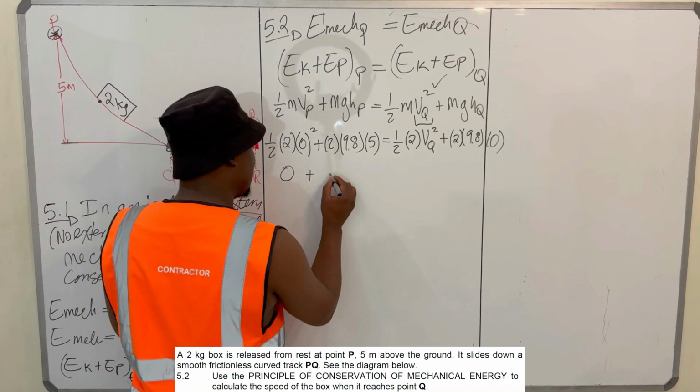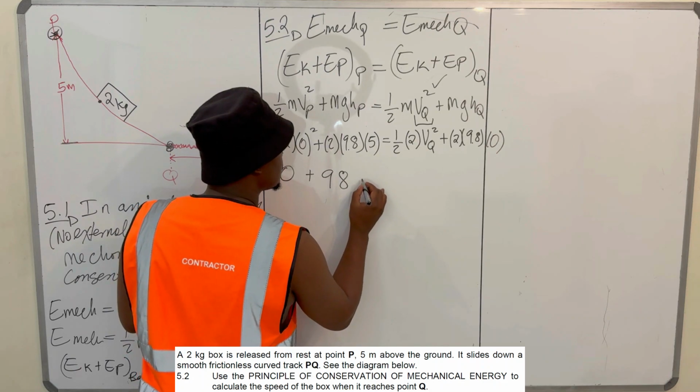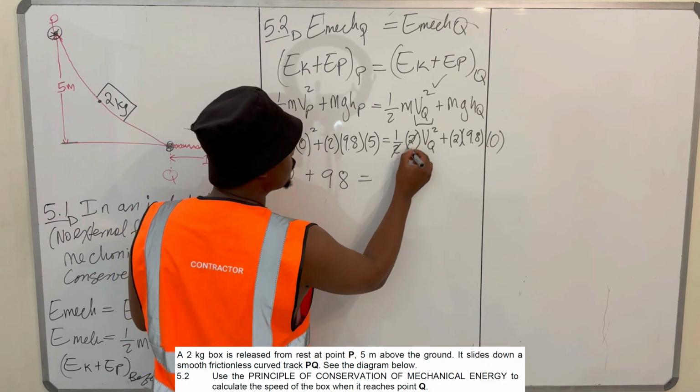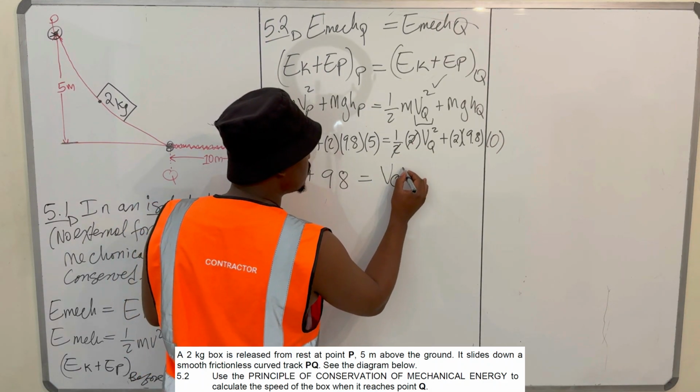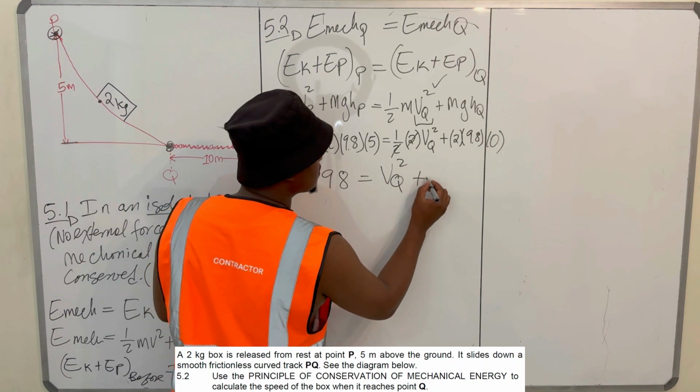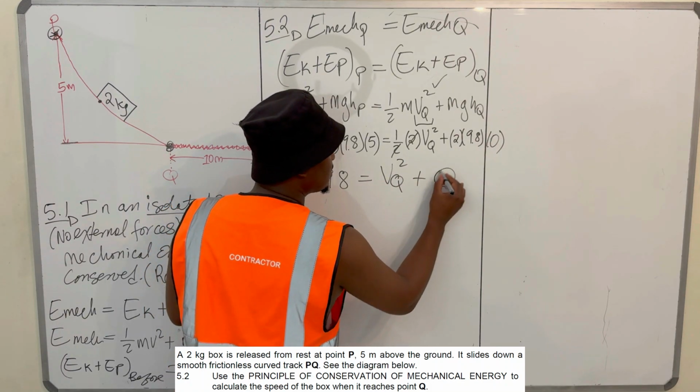This is 98, which is equal to half of 2, we have VQ squared, plus punch this, you get that this is 0.